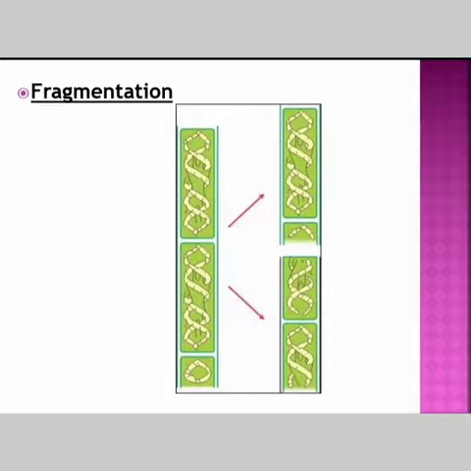So fragmentation is a kind of asexual reproduction in the case of Spirogyra, that is algae. We call this Spirogyra.